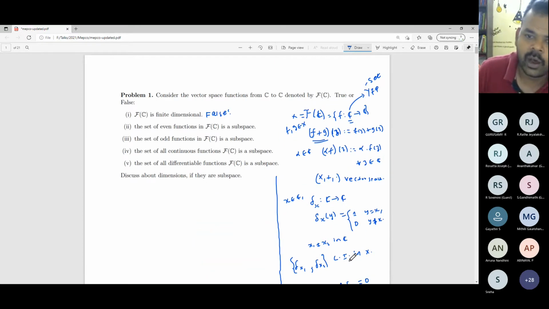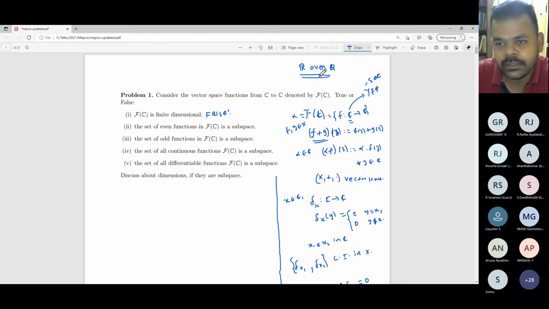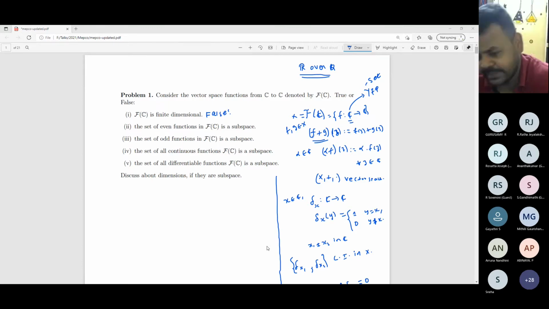So even R over Q, this is very well known to all of you. Have you seen any explicit basis for this vector space R over Q? Q is a field. R has naturally the usual addition, vector addition and scalar multiplication. With respect to the usual operations, have you seen any basis for R over Q? It's one of the fundamental questions one might have asked in the first course in linear algebra. Any one of you? Or any set which contains a basis for it?